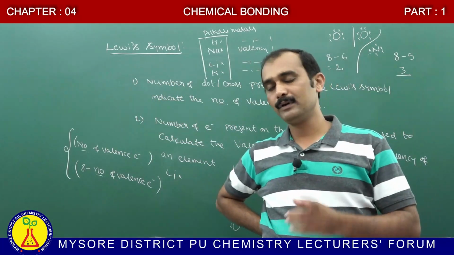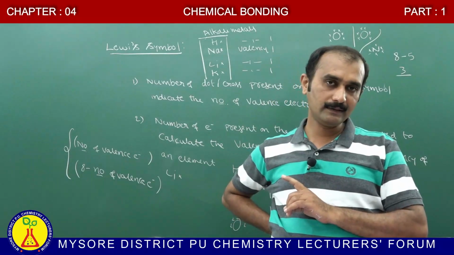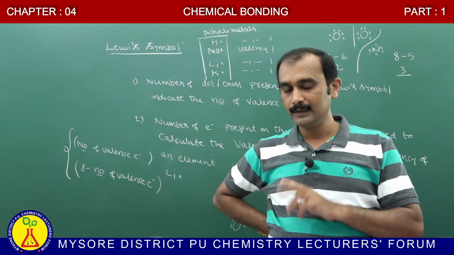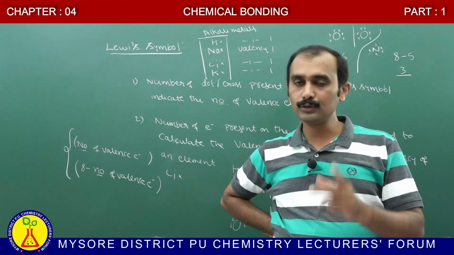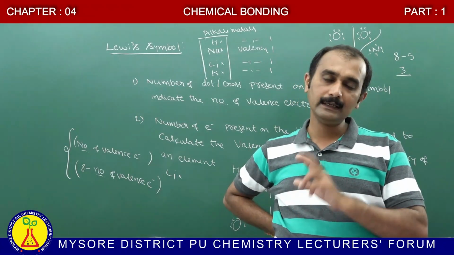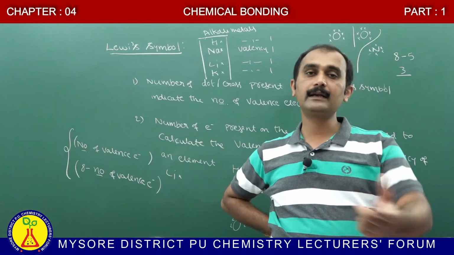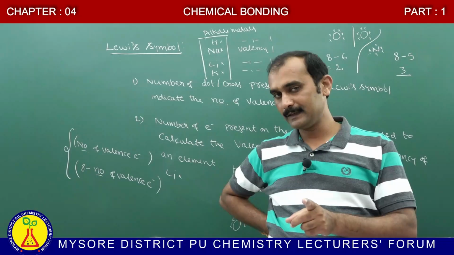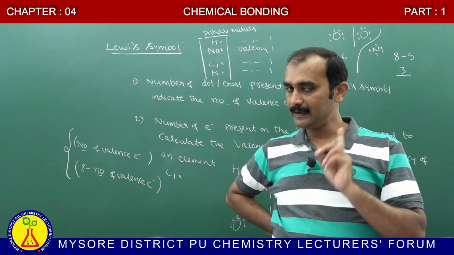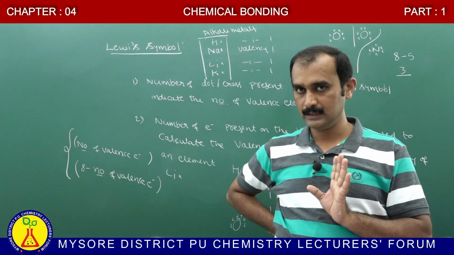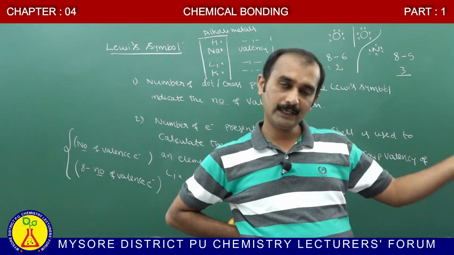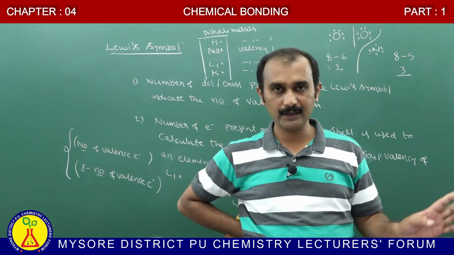The combining capacity is only 1, because the valency is 8 minus the number of outermost electrons. In all halogens, totally 7 valence electrons are present, and in order to attain stability they require 1 electron. Therefore, the combining capacity of the halogen family is only 1. All the halogens have a tendency to gain an electron, which you already know.